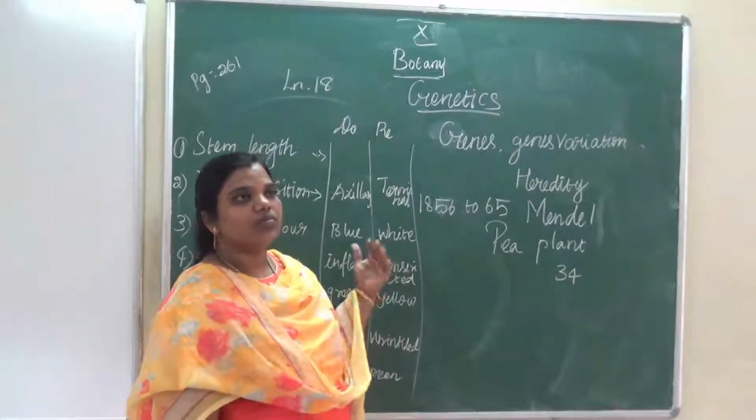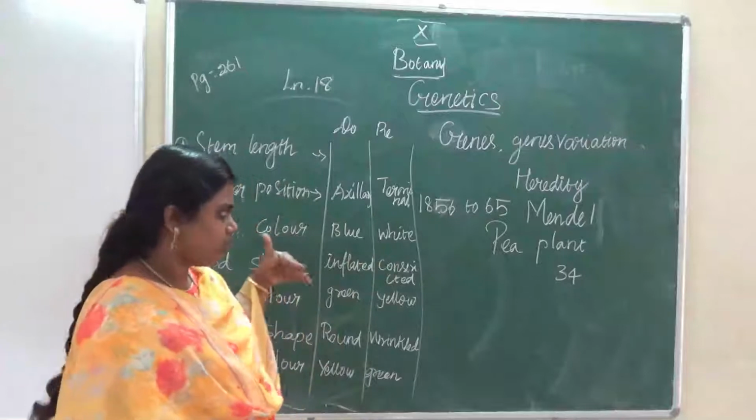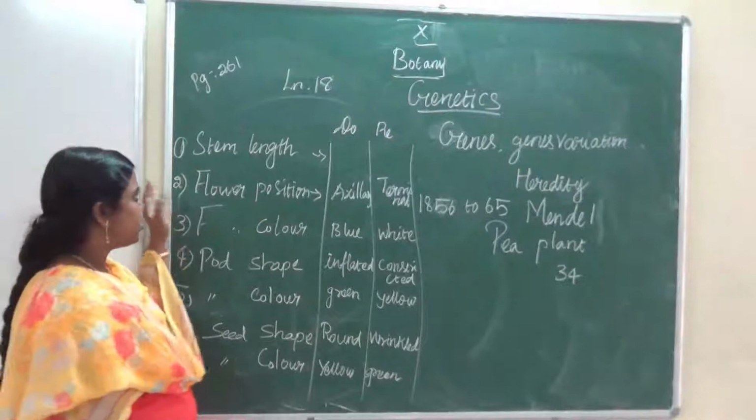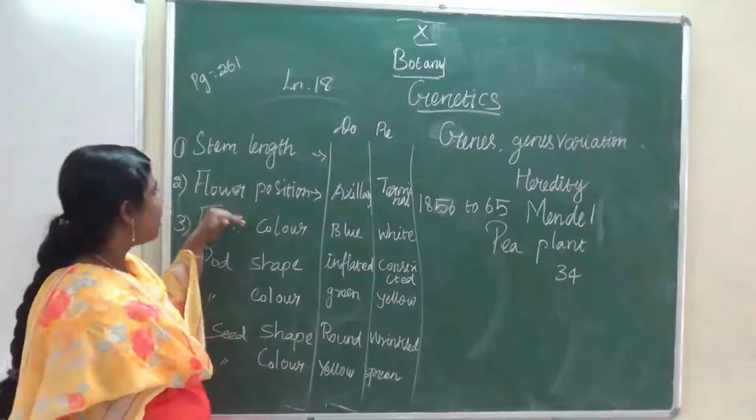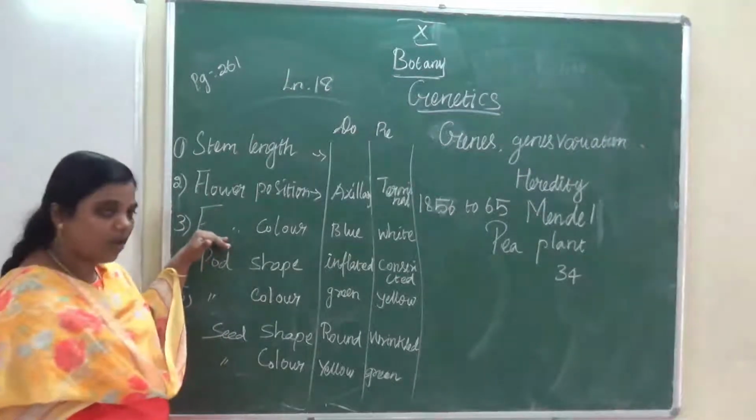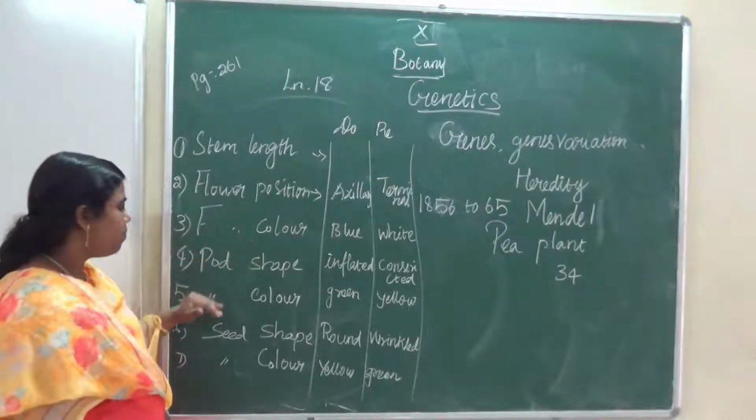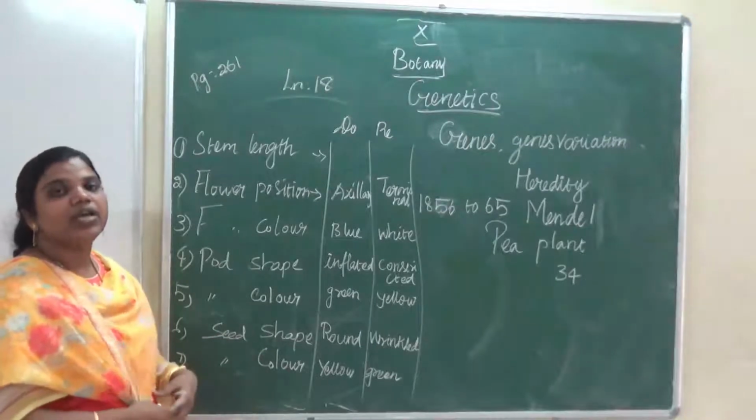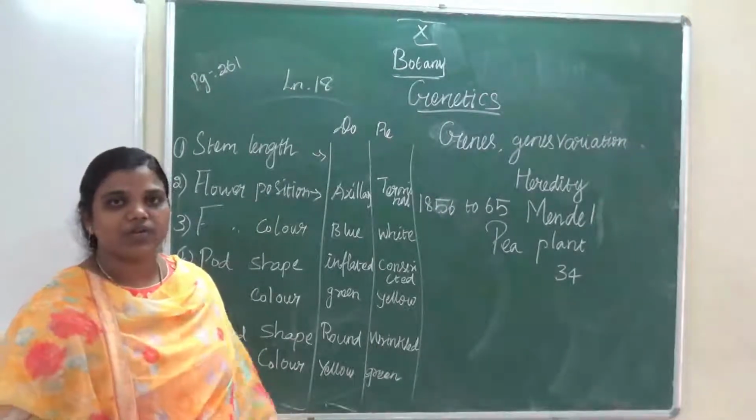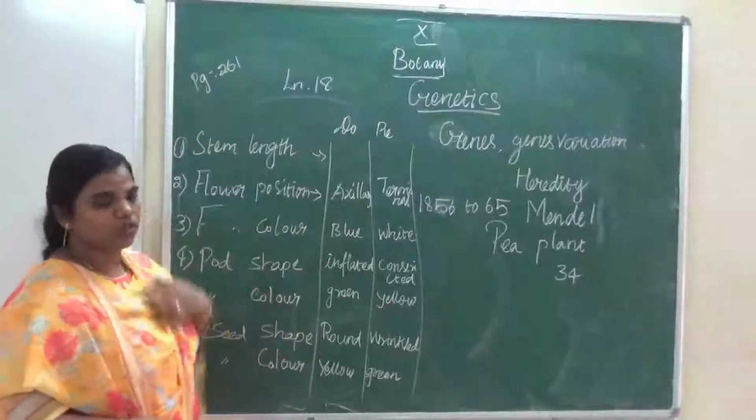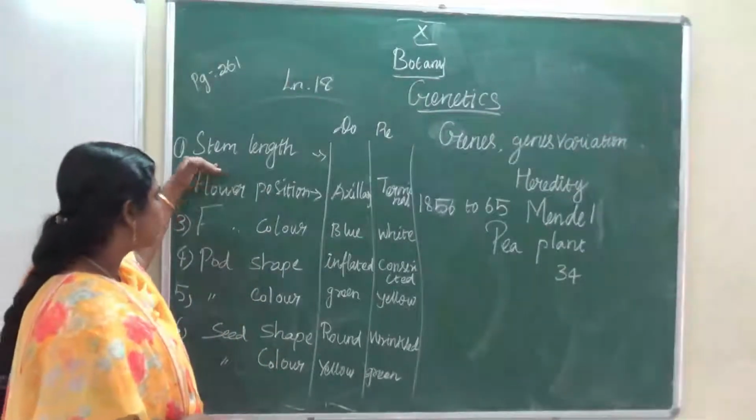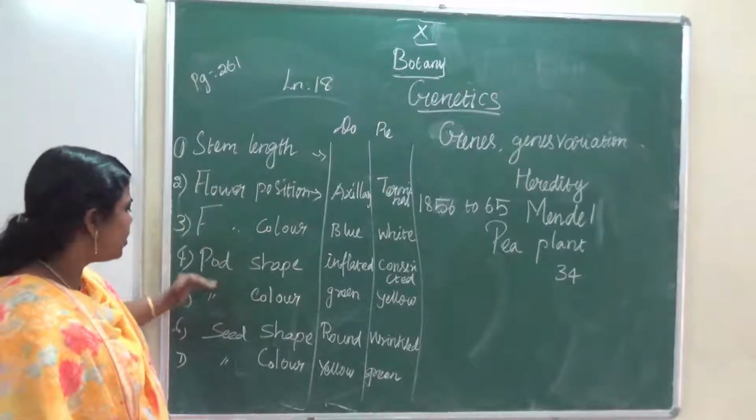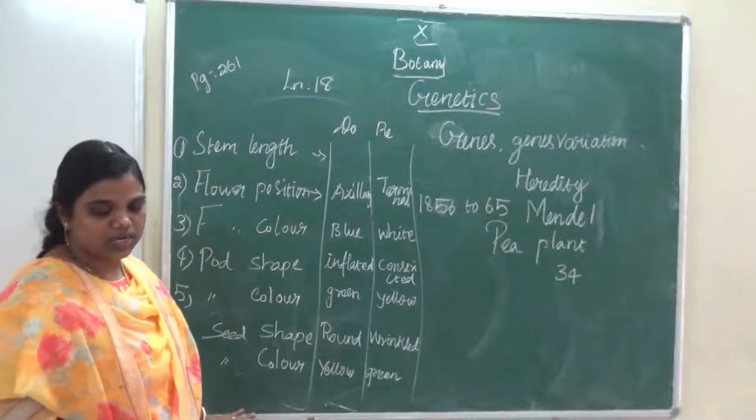And he gave only 7 important characters of the pea plant: stem length, flower position, flower color, pod shape, pod color, seed shape, seed color. These are the 7 characters of the pea plant. It's very important for you, three more questions, please listen.